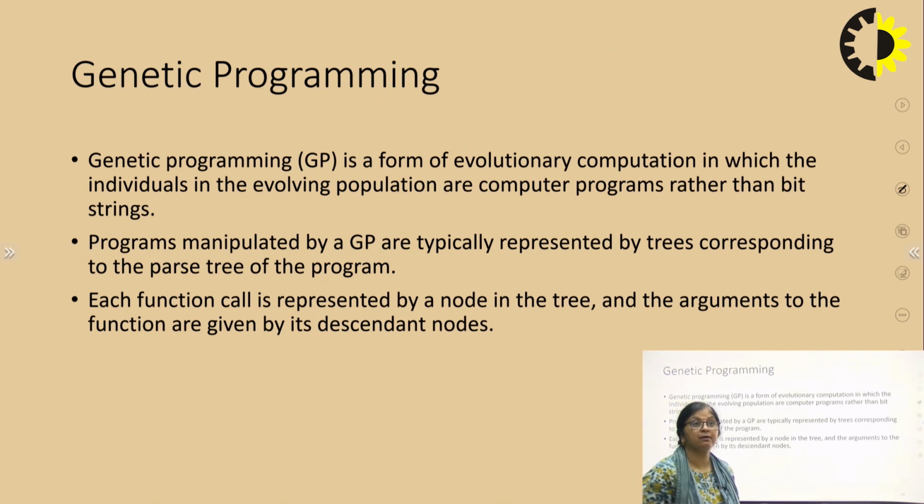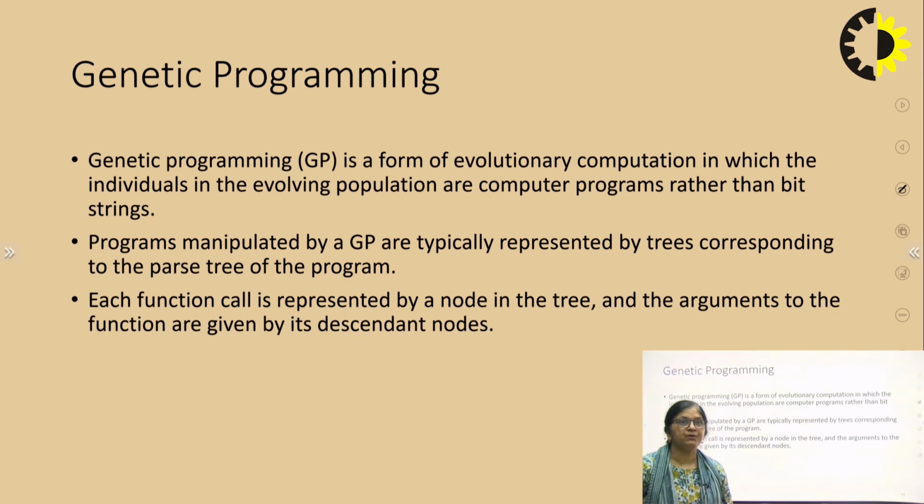Genetic programming. Genetic programming is also based on evolutionary computation, and it is like our genetic algorithm. In this, we have the same operations, the same type of population, crossover, mutation. What is the difference? Why do we call it genetic programming? Because in the genetic algorithm, we have strings as the input. The population is strings. Now we can use the genetic concept for programming also, that is genetic programming.